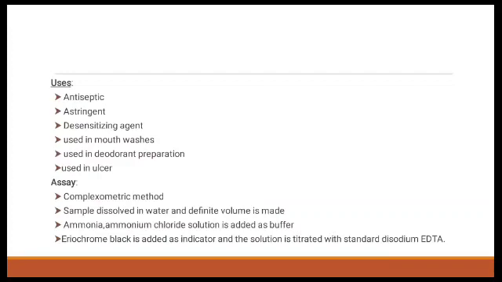Next is the assay. It is a complexometric type of titration. When the sample is dissolved in water and definite volume is made up, the ammonia and ammonium chloride solution is added as a buffer. The eriochrome black is added as an indicator, and the solution is titrated with the standard disodium edetate. The endpoint is colorless to faint pink.